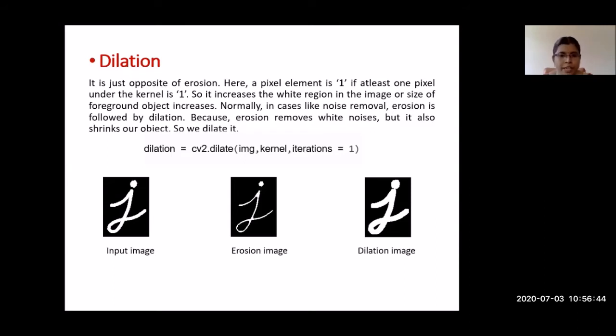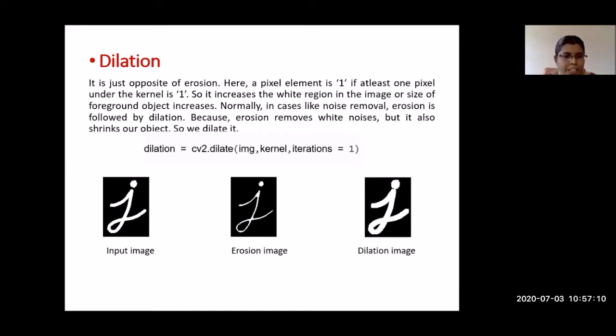Why we go for dilation is, once we do the erode function, the boundary size gets reduced and the white noise is also removed. So after removing the white noise, we can increase the border size. This will not increase the noise concentration. This will increase only the border size. So after removing the noise using erosion, we go for the dilation process. So here we are going to increase.